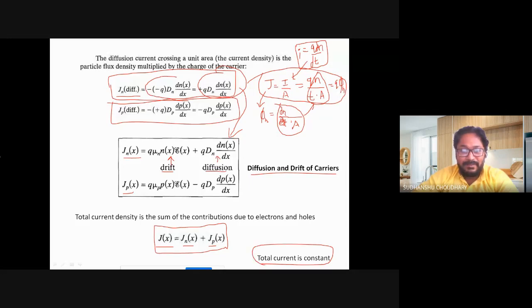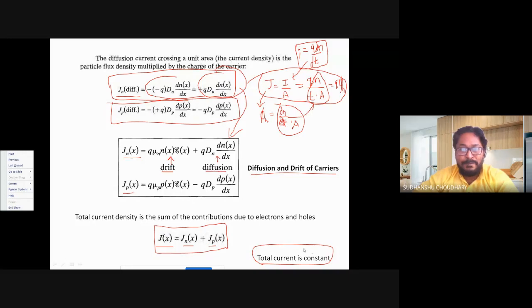What does that mean is that, suppose for some reason there is a change in the gradient of electrons. Obviously, because there is a change in gradient of electron, diffusion current will change. Since total current has to be constant, when there is a gradient, diffusion will start happening. This diffusion will create an extra built-in electric field, that is, this electric field will be modified. Okay. So increase in diffusion is now counterbalanced by the drift, so that the total current is constant.